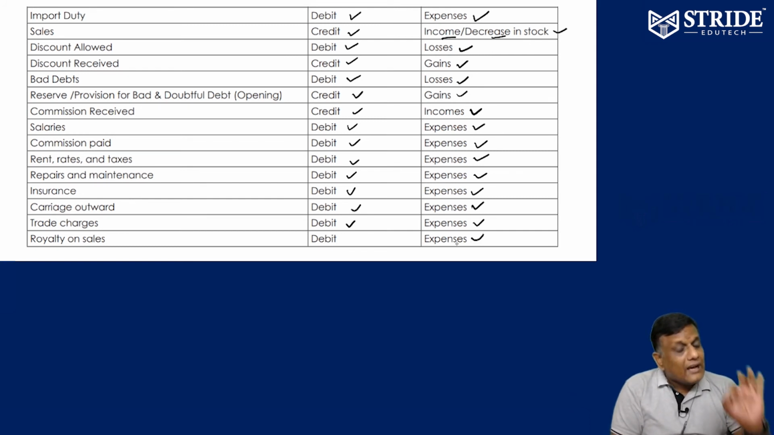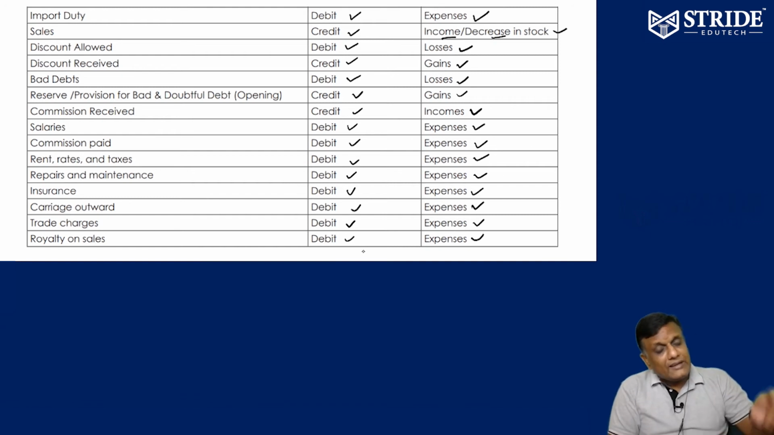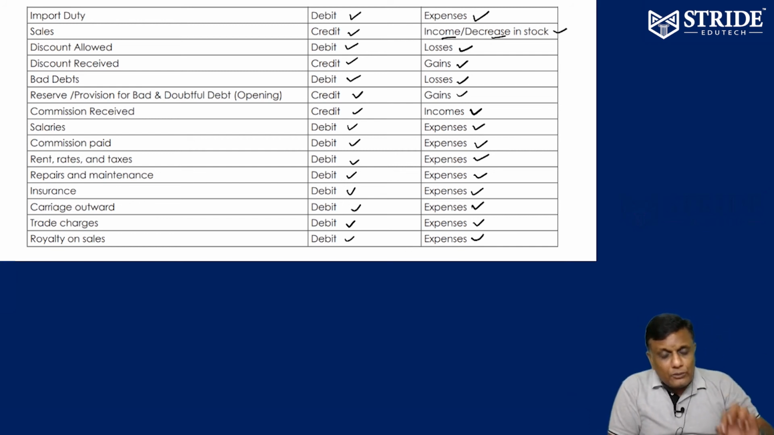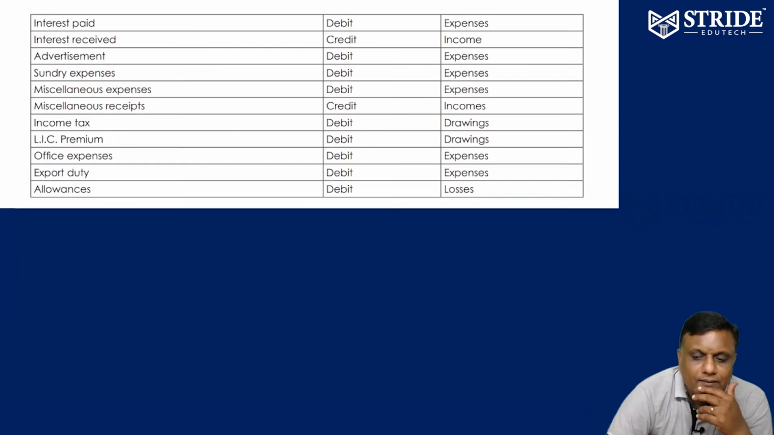Royalty and sales, again expenses, debit. Royalty and production, expense for me. Royalty and sales, expense for me. Whenever I make any sales, I have to pay royalty on the sales to you. Whenever I make any production, I have to pay royalty to you. Royalty and production, expense. Royalty and sales, expense. That's it.